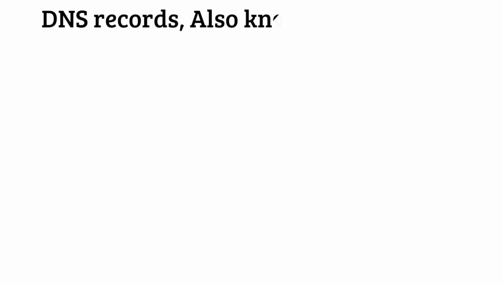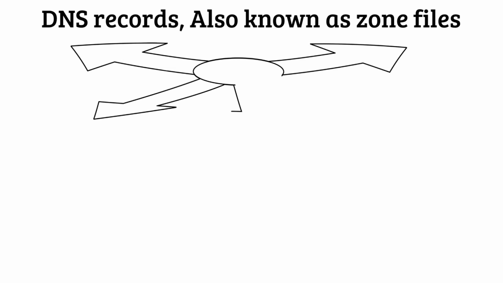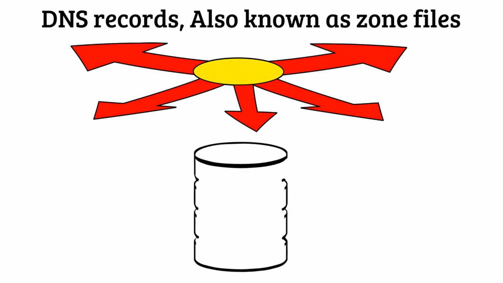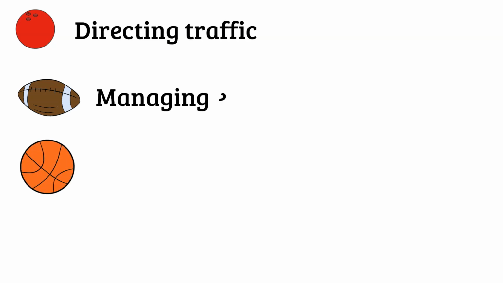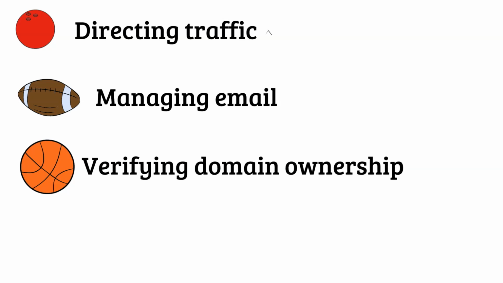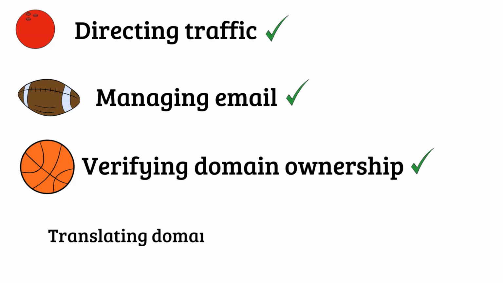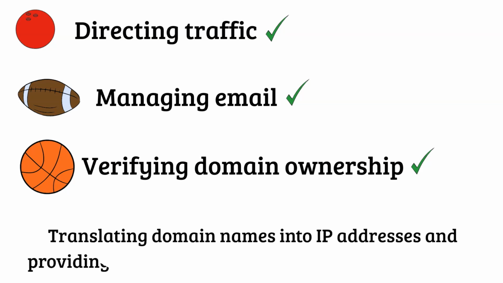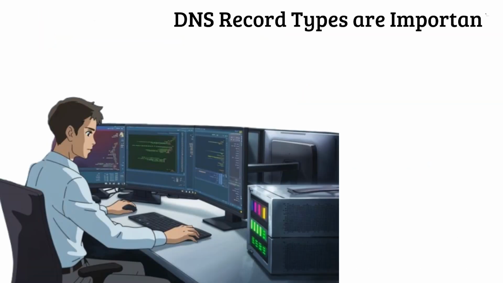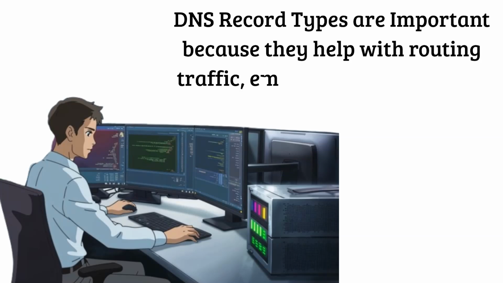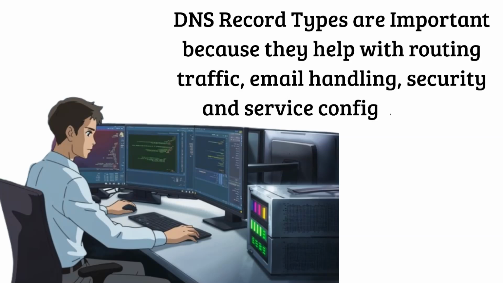DNS records, also known as zone files, have different types and formats of data entries stored in the domain name system that define how requests for a domain or subdomain should be handled. Each record type serves a specific purpose, such as directing traffic, managing email, or verifying domain ownership. These records enable DNS to perform its primary function, translating domain names into IP addresses and providing other essential information about domains. DNS record types are important because they help with routing traffic, email handling, security, and service configuration.